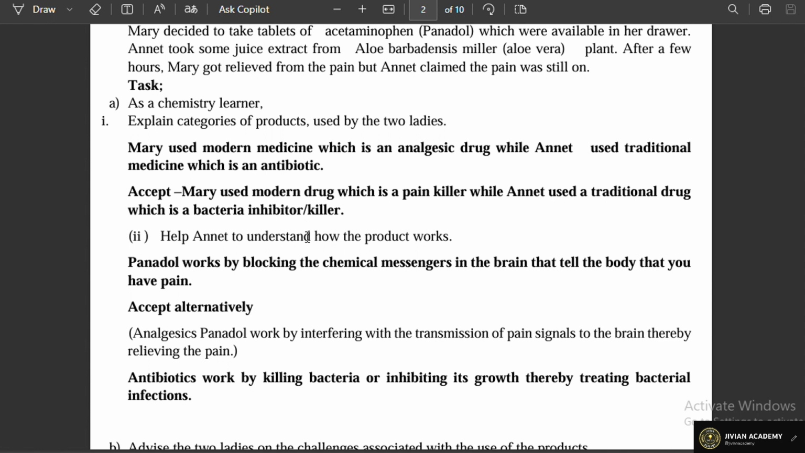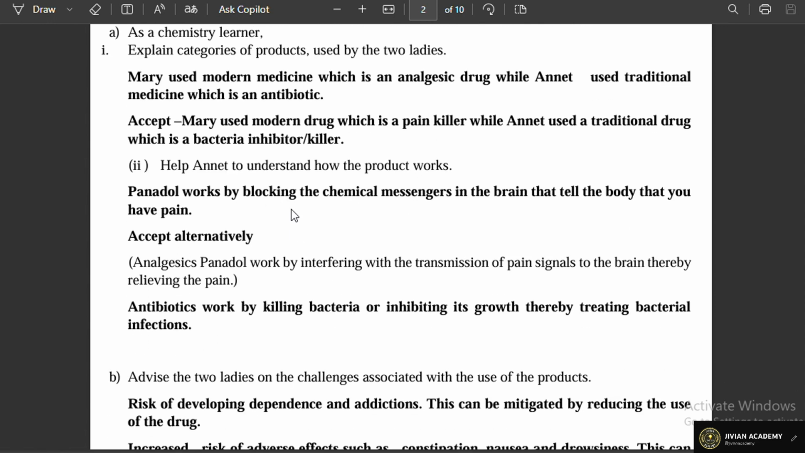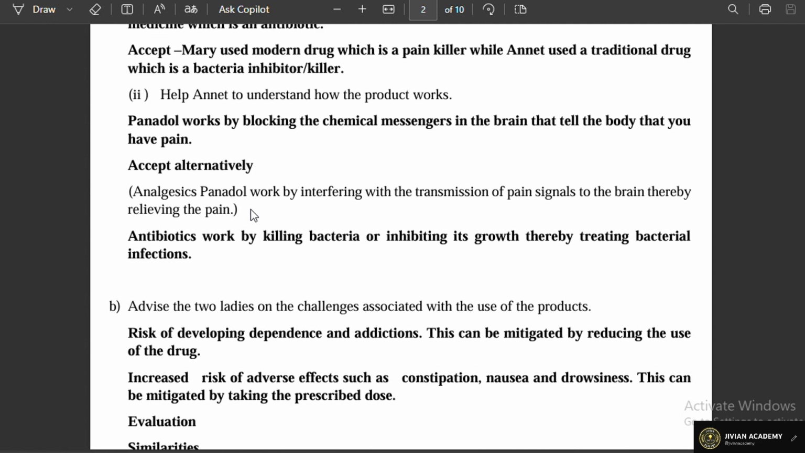And then item 1 still, Roman number 2, saying: help Annette understand how the product works. In the previous video, we talked of those key pieces of information that the learner is supposed to know when answering item number 1 and item number 2. Now here they want you to go ahead and give the function of the Panadol. Of course, Panadol works by blocking the chemical messengers in the brain that tell the body that you have pain. So a person who writes in that way gets the right scores. The role of the Panadol is to relieve pain in that case.